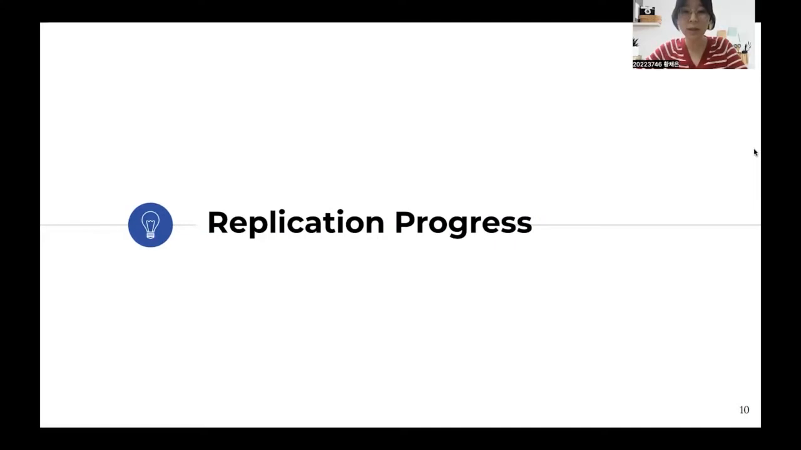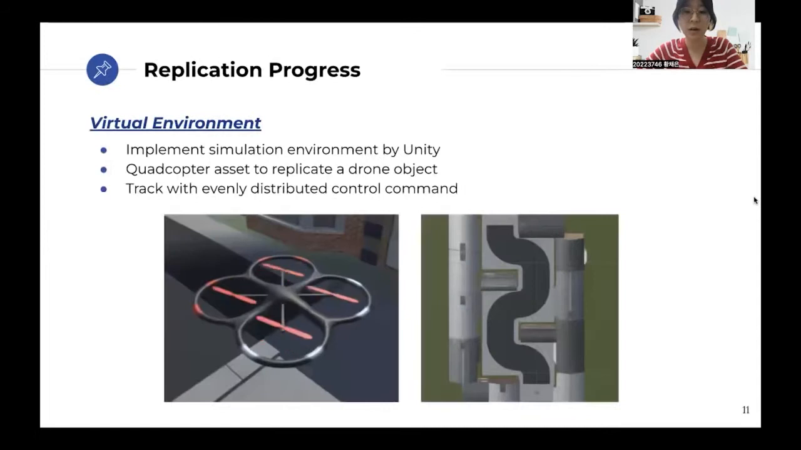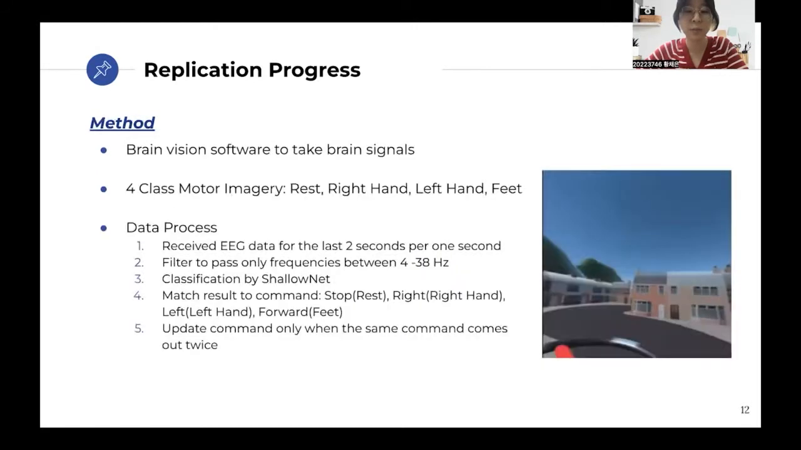Next content is our replication progress. According to our plan, we replicate the work in a simulation environment. We implement the simulation environment using Unity for controlling a motor imagery-based quadcopter. We use a quadcopter asset to replicate a drone object and create a track with evenly distributed control commands.